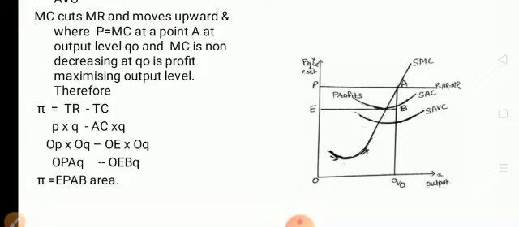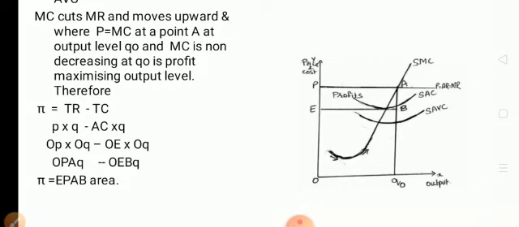OPAQ minus OEBQ is equal to the profit area, that is PEAB is the profits. Here we are able to show the profits because all the three conditions are satisfied, that is price is equal to marginal cost at point A and at point Q0, the equilibrium output level. You see the marginal cost curve is moving upwards. Second condition is satisfied. Third condition, that is price is greater than minimum of SAVC. You see the price line is above and SAVC is below the price line.